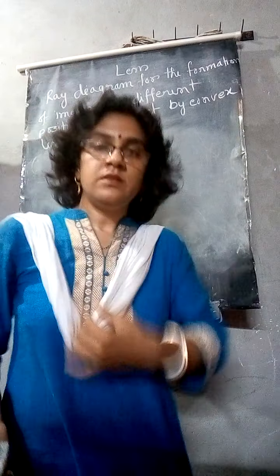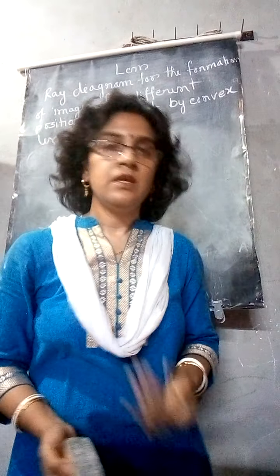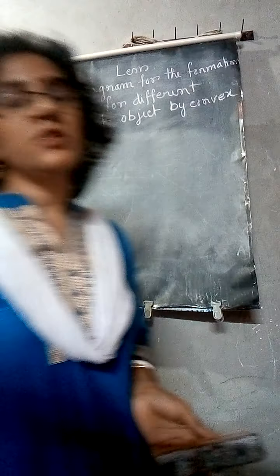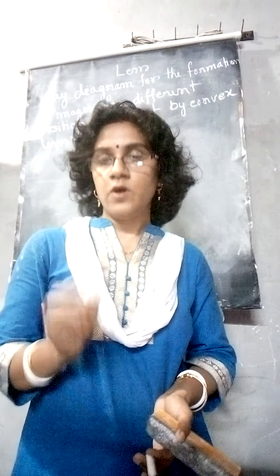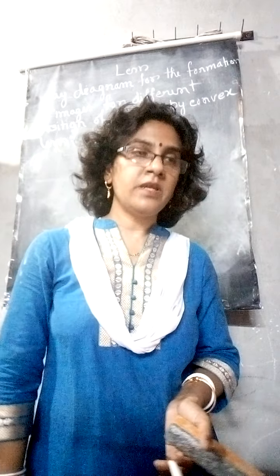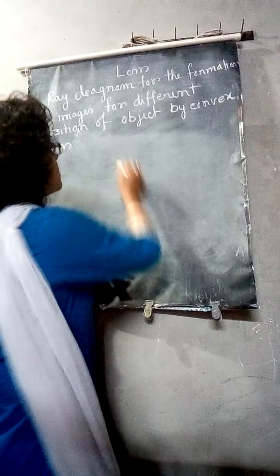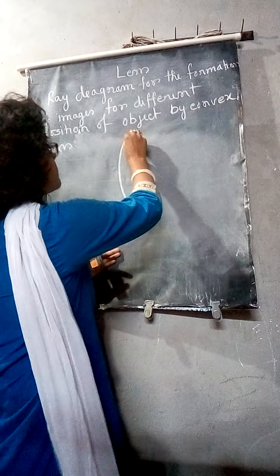So let us start. One by one we will change the position of the object and we will see where the image is forming by the ray diagram. The first case I already told you: if the object is at infinite distance, case number 1, the image is forming at the focus point. So by diagram,